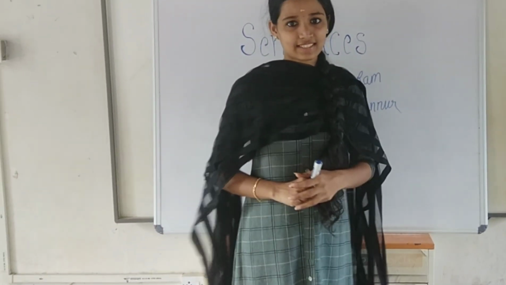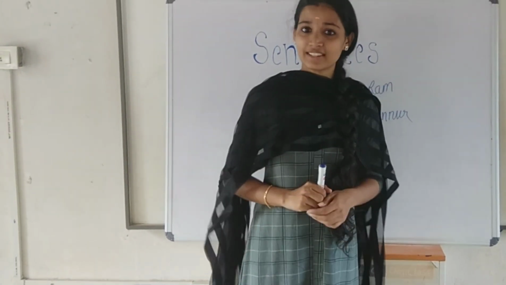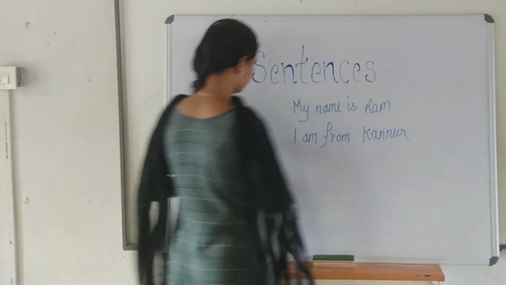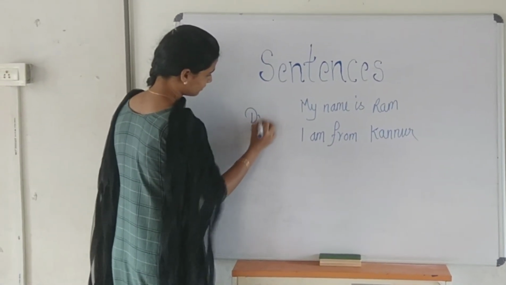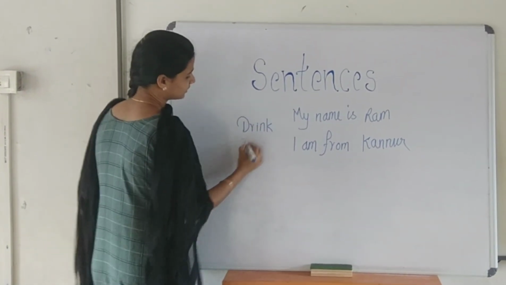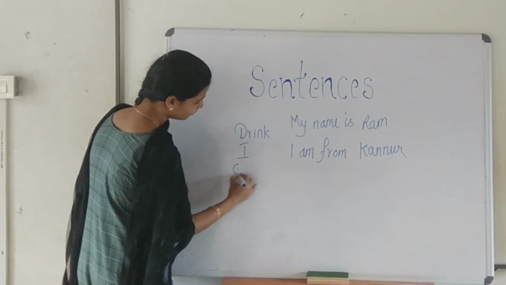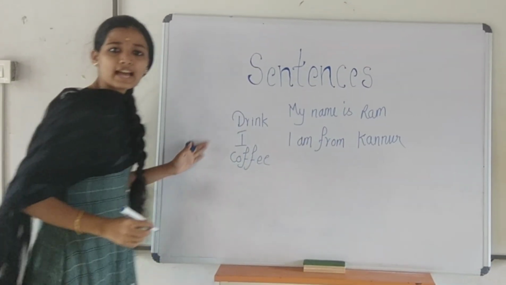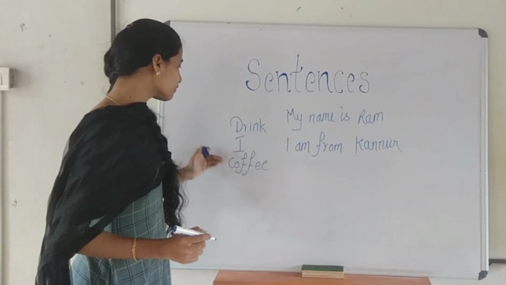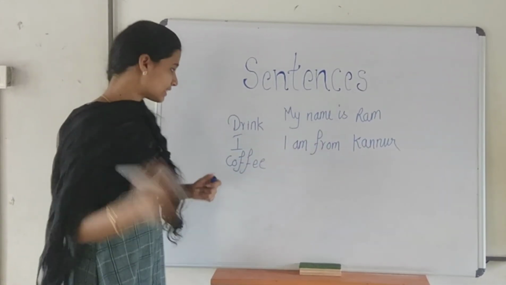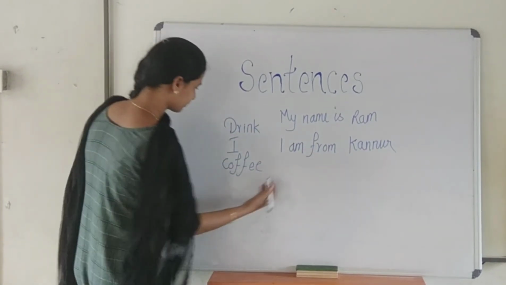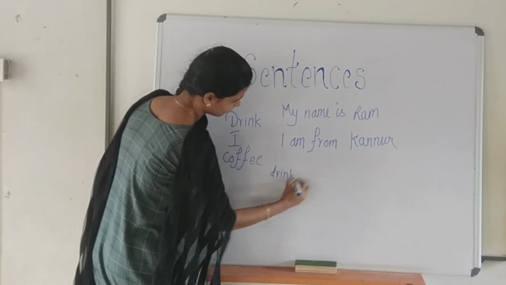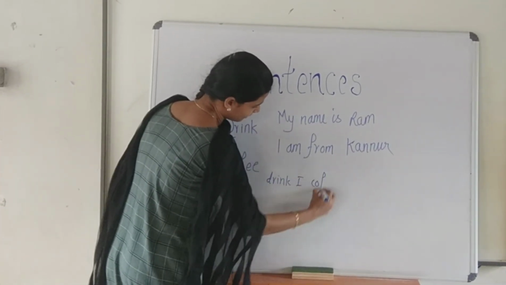When you write a sentence, you should follow certain rules. For example, here I'll give you some words. Drink and coffee. Can you make it as a sentence? Can you convert these words into a sentence? Just here, I'll write an example. Drink and coffee.